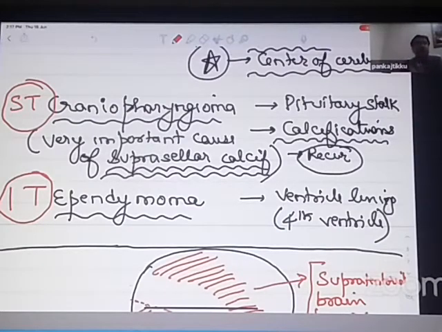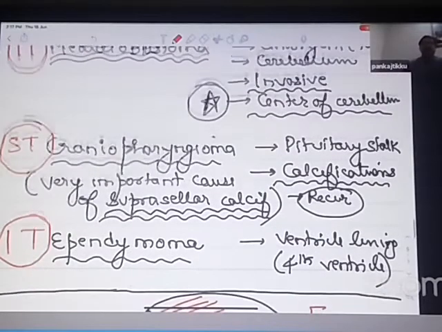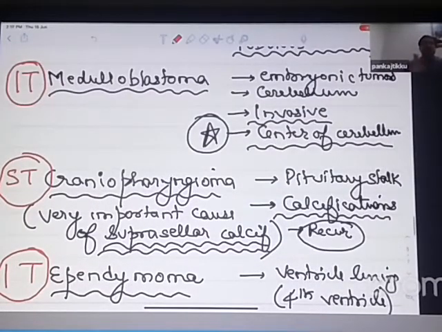Which type of brain tumor has a very high recurrence rate? It is craniopharyngioma. But still not as invasive as a medulloblastoma. Not as invasive as a medulloblastoma.